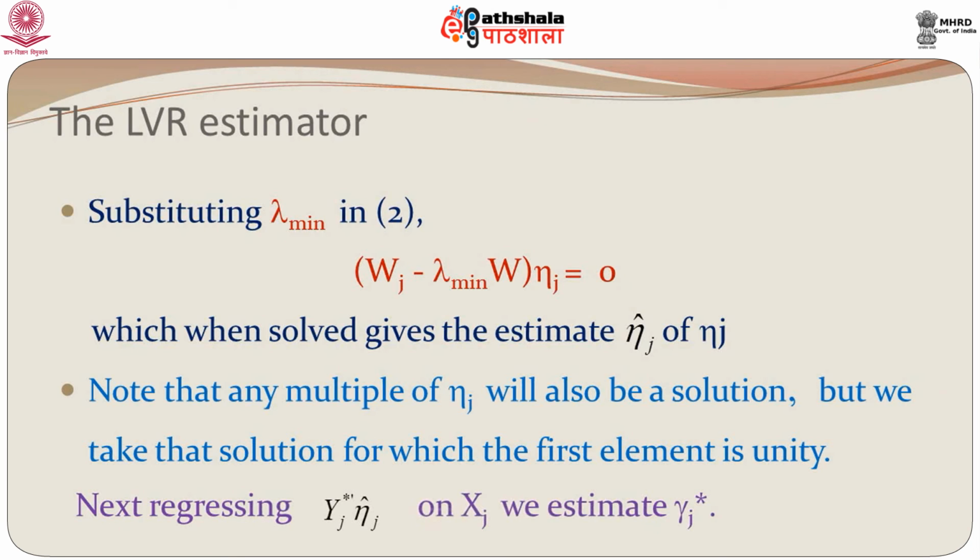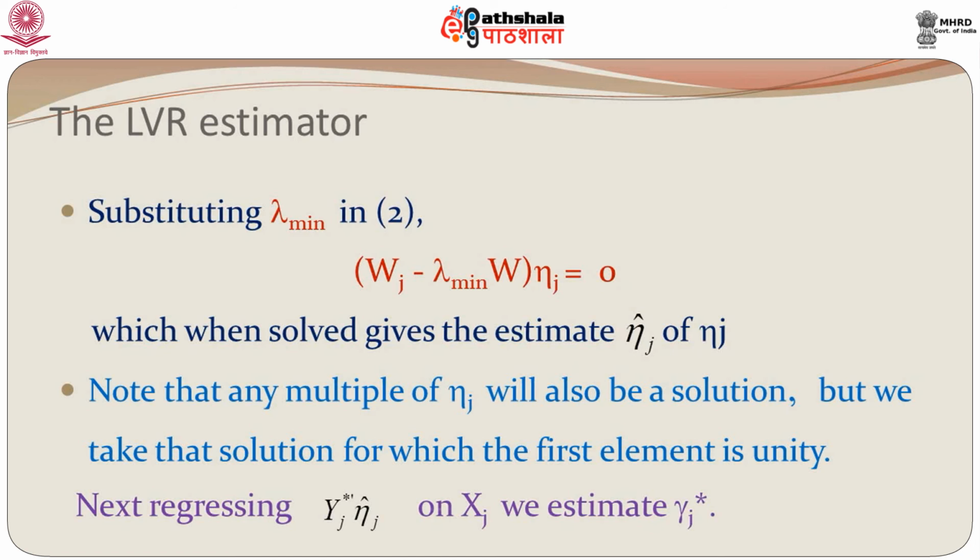Once you have got the beta j star, now you can construct y j star eta j hat and then regress this on x j, and we can now estimate the gamma j star directly. So, before we had assumed eta j known, now you have estimated eta j, go back to the same set of equations with eta j known now, and if you regress now, the OLS would lead you to gamma j star.